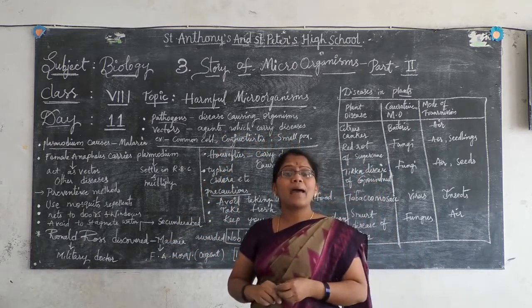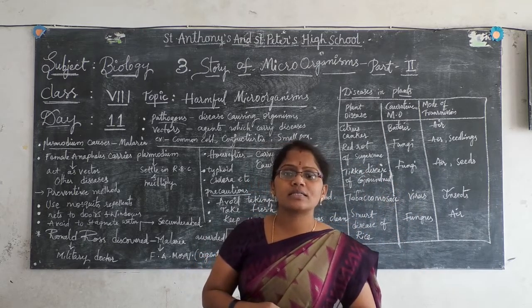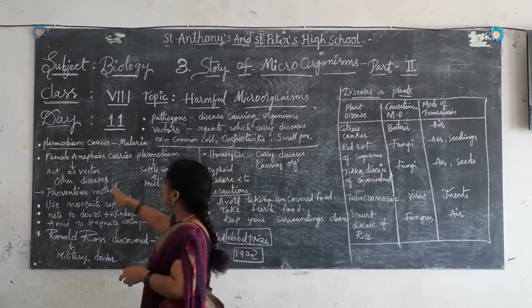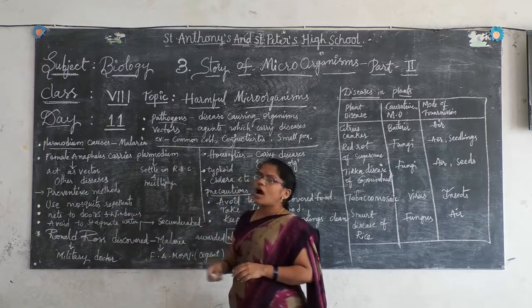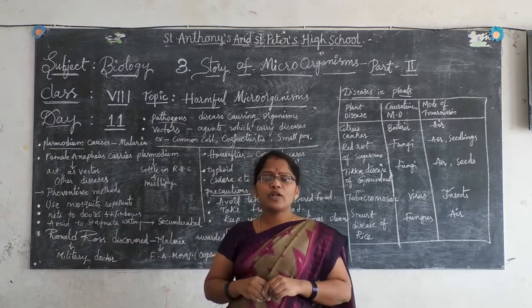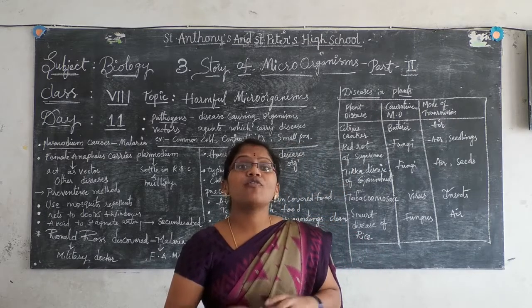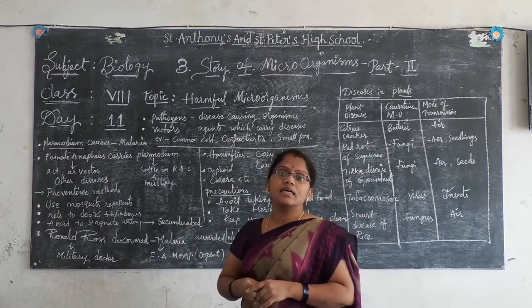Who is acting as the pathogen here? Plasmodium, because that is responsible to cause the disease. Followed? Here the female Anopheles mosquito is acting as a vector. After entering into the body, the Plasmodium parasite, with the help of the female Anopheles mosquito, will go and settle in the blood.